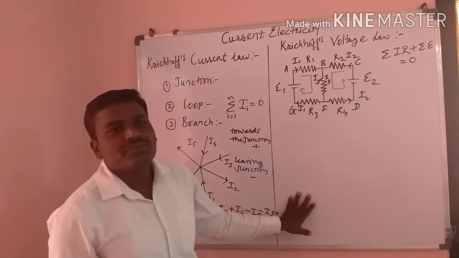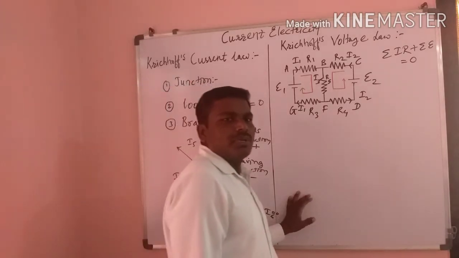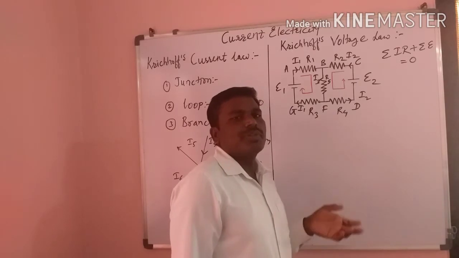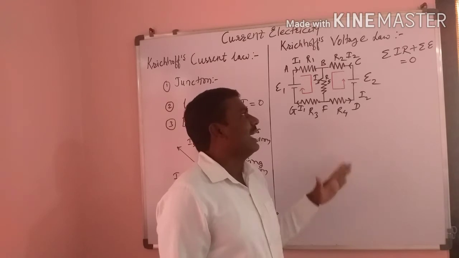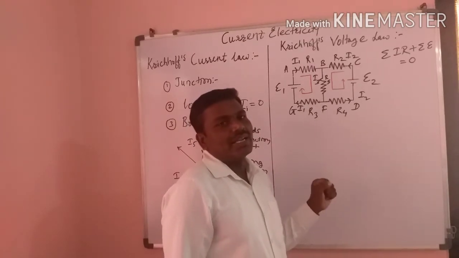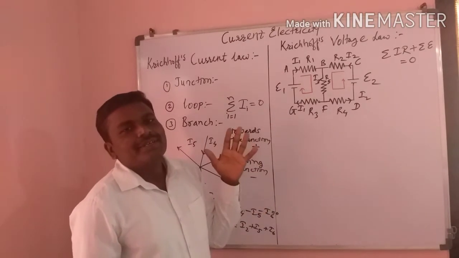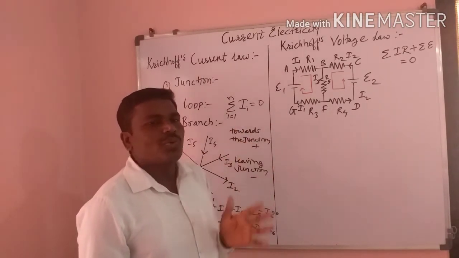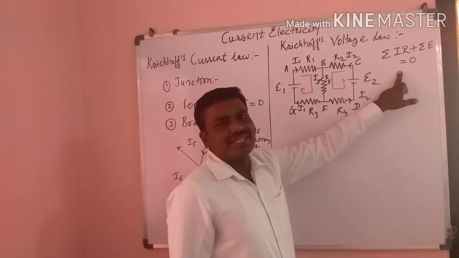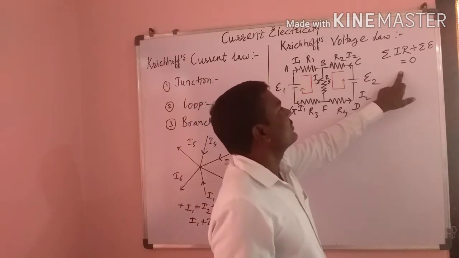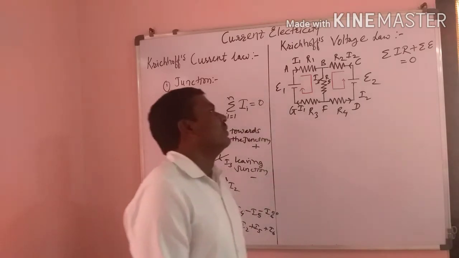Algebraic sum of potential difference is nothing but the product of current and resistance. If we remember Ohm's law, from that we can say that potential difference is nothing but the product of current and resistance, and from that we say that the algebraic sum of potential difference and EMF of a closed loop is equal to 0. This is the second statement, and we can write that second law as a mathematical equation: summation IR plus summation E is equal to 0.